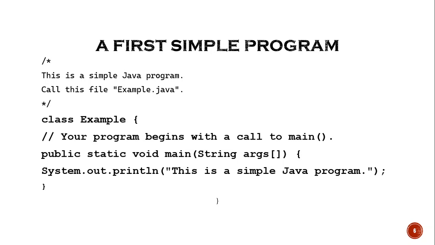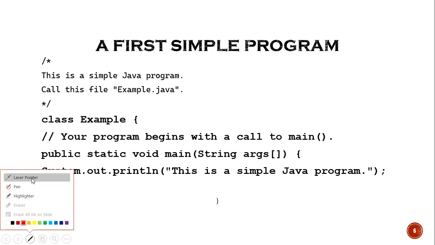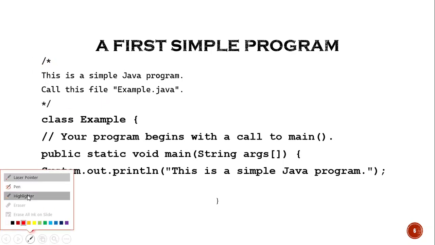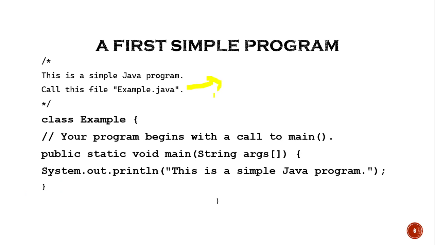So as you can see, we feel that it is very simple, but there are n number of concepts embedded in this whole thing. So we will look at it one after the other. So the first thing we have here is the slash and the asterisk mark. You can observe here, whatever we have written inside the slash and the asterisk mark is called comments.